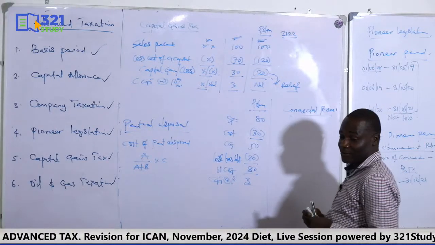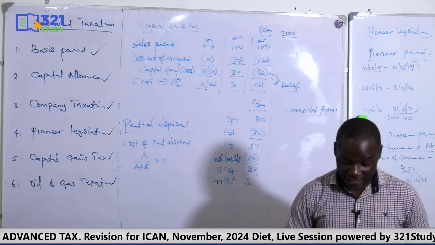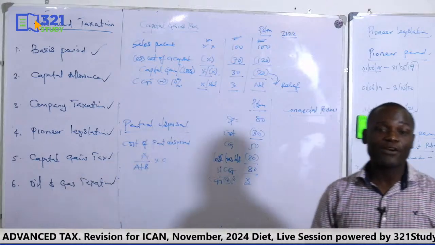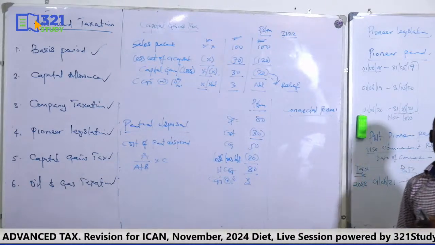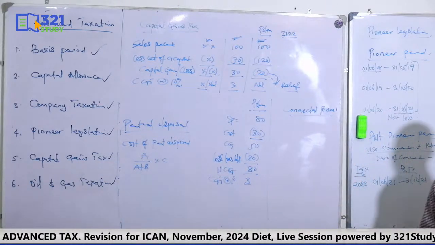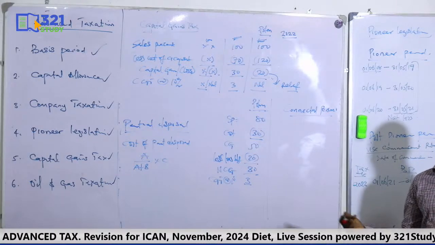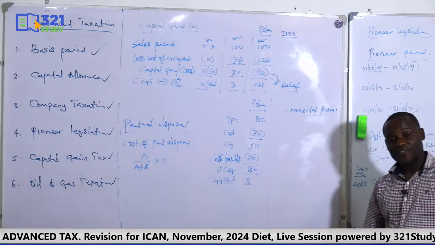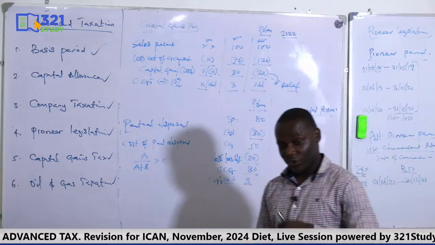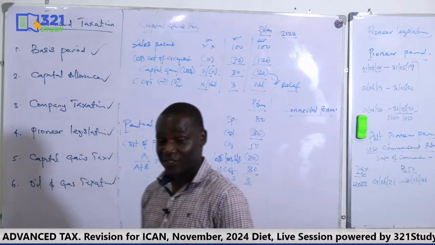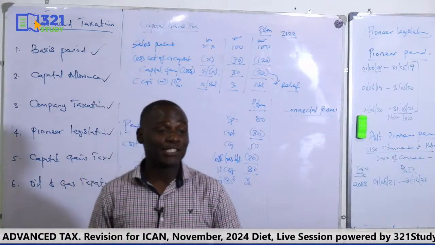Those that are closely related with each other. A company is related to its directors, its managers, and so on and so forth. So a transaction between a company and its director is a connected person transaction. So you already know those transactions that are connected person. Now, how do we compute CGT on connected persons?